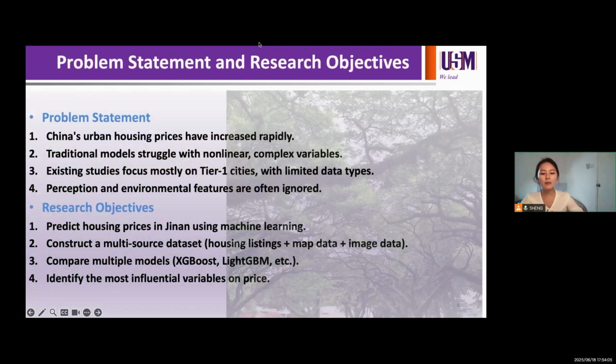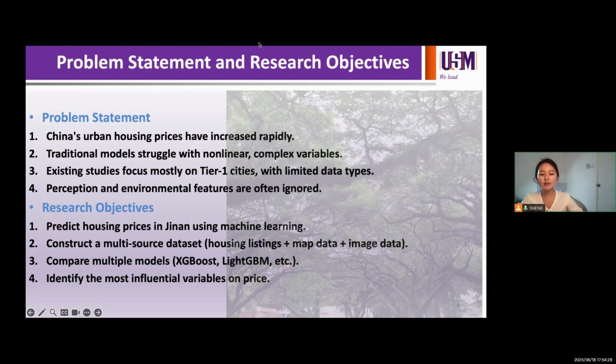China's real estate market is changing rapidly, especially in second-tier cities like Jinan. Many factors affect housing prices, such as distance to subway, local schools, and green spaces. Traditional statistical models often fail because they cannot capture complex, nonlinear patterns.